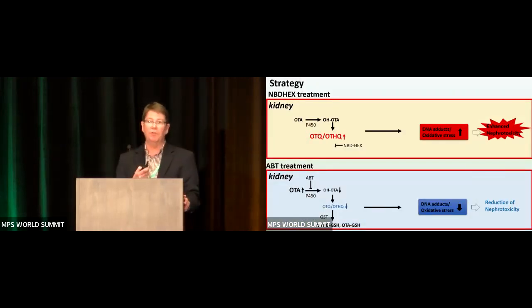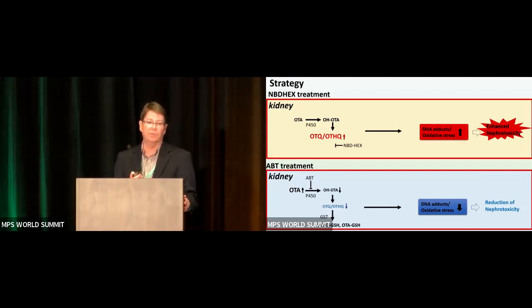And so the approach we took here was simply looking at chemical inhibitors as a way of understanding this in our MPS system. So in the case of the kidney, we synthesized a pan-GST inhibitor called NBD-hex. And what NBD-hex does, depending on the GST isoform, is it has picomolar levels of IC50s.